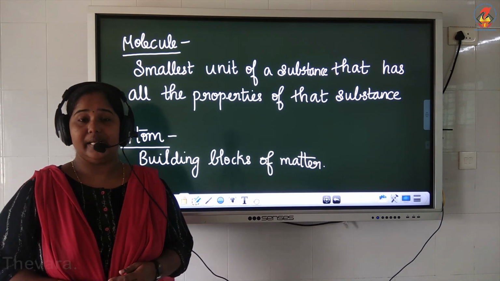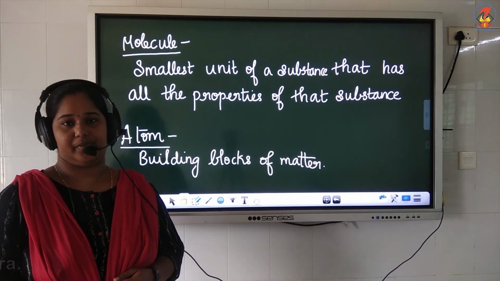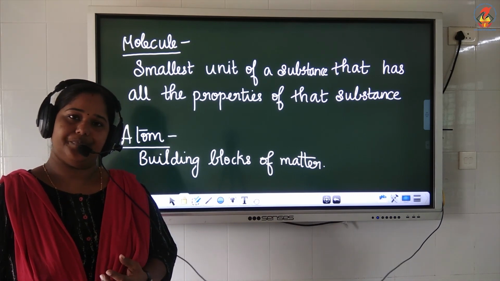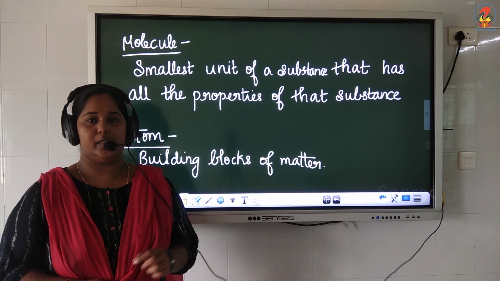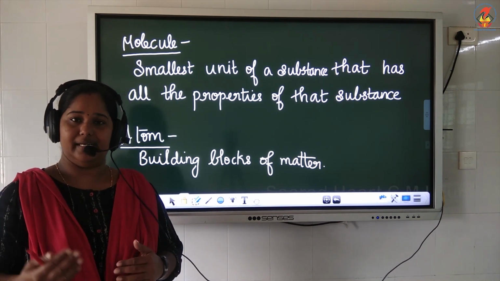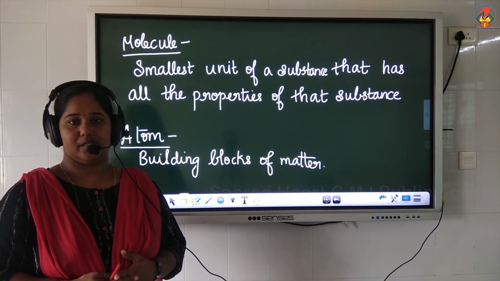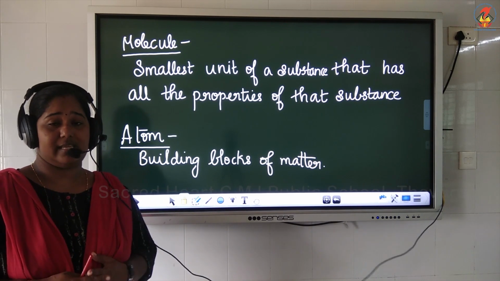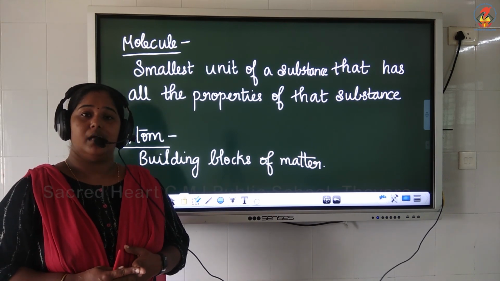We make buildings with the help of bricks. We can call that building a matter, and that bricks can be called molecules. So with molecules or with those bricks, you make a building or that matter is made. That brick shows some of the properties of that building. This is just an example for you to understand, okay?